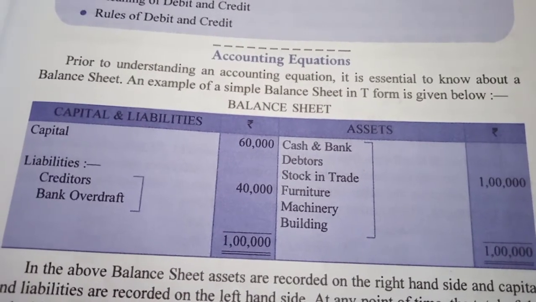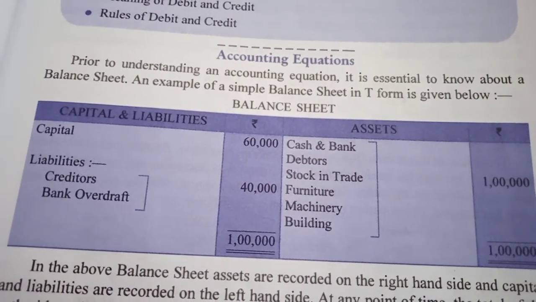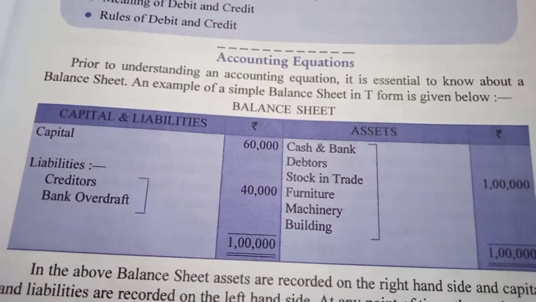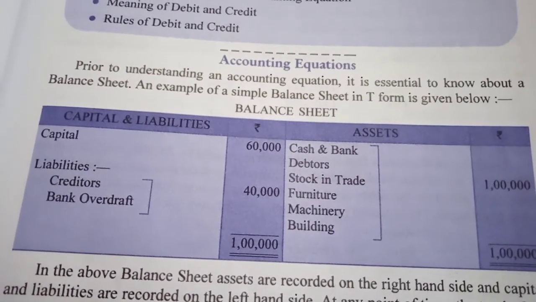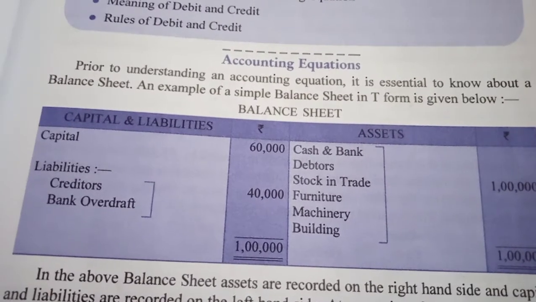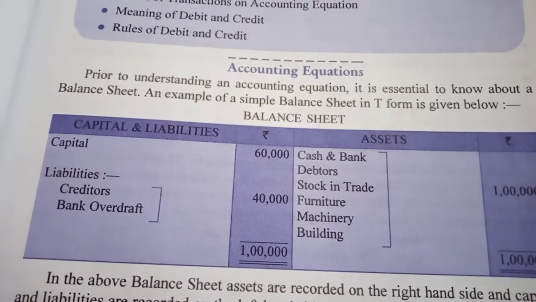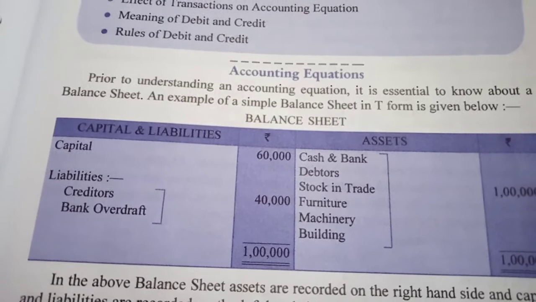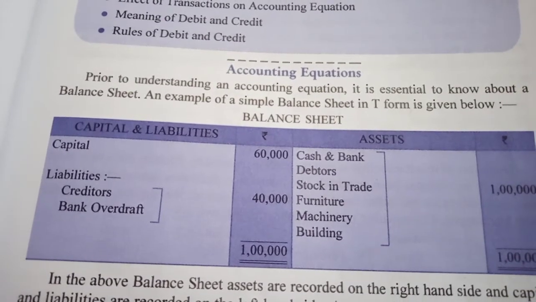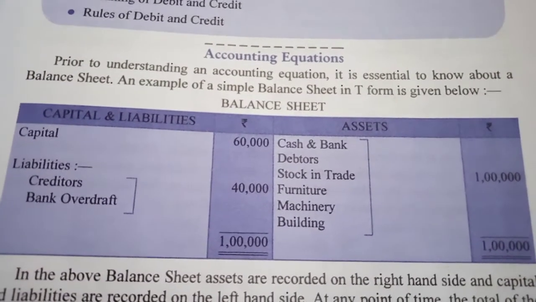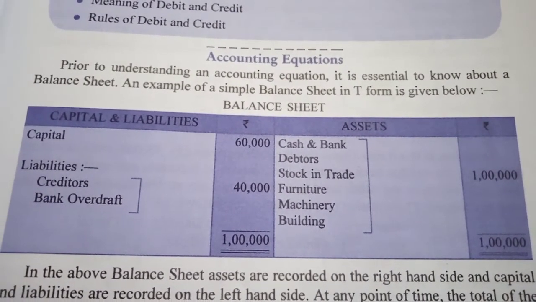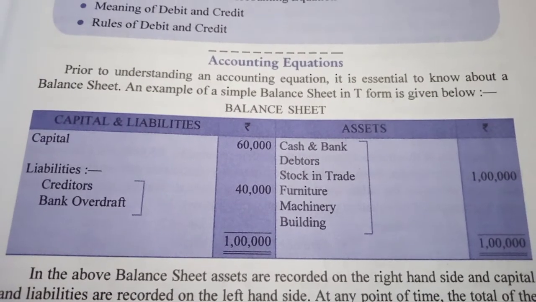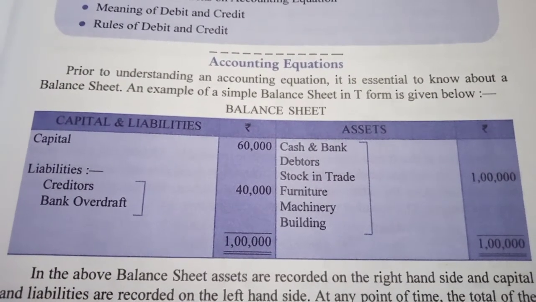Bank overdraft is a position where you can borrow an amount in excess of the money that you have in your account. Suppose you want to borrow rupees 20,000 but in your account you have only 10,000, so that 20,000 is your overdraft balance. Okay, and on the asset side we have cash, debtors, stock, furniture, machinery, building, and you can see that your total of capital and liabilities is equal to your assets.